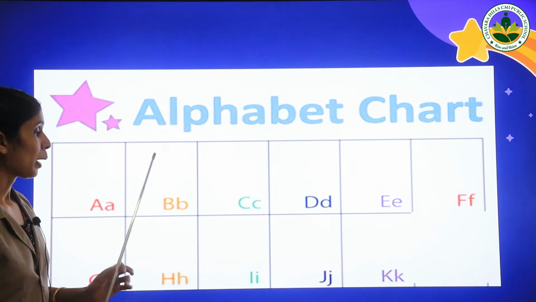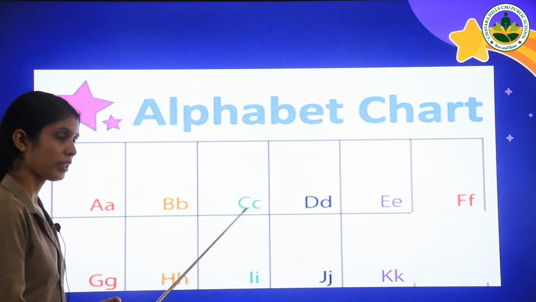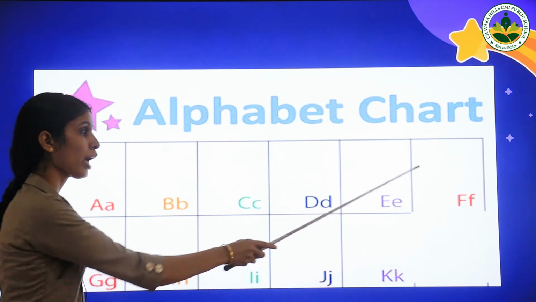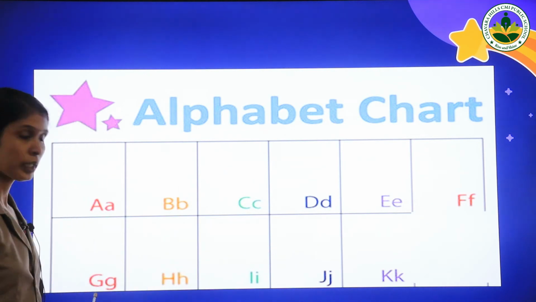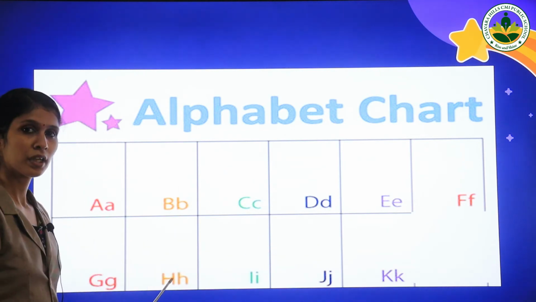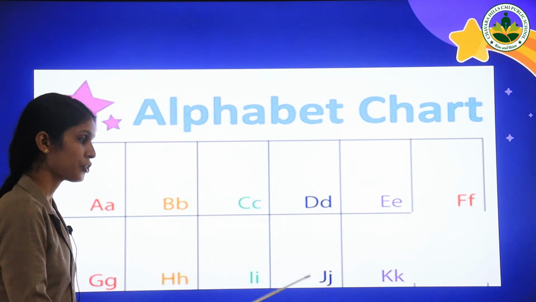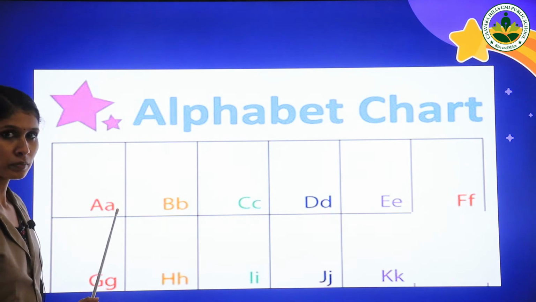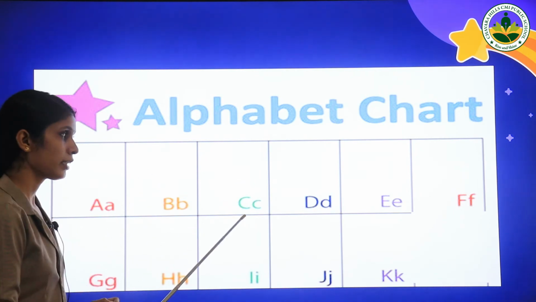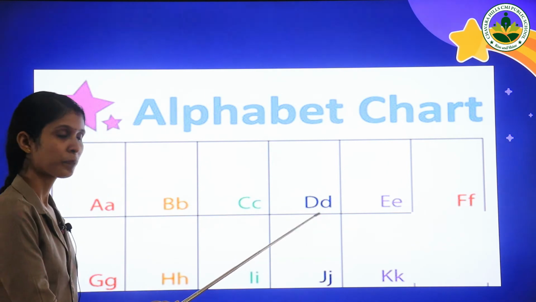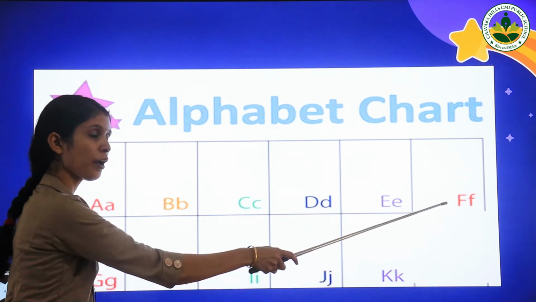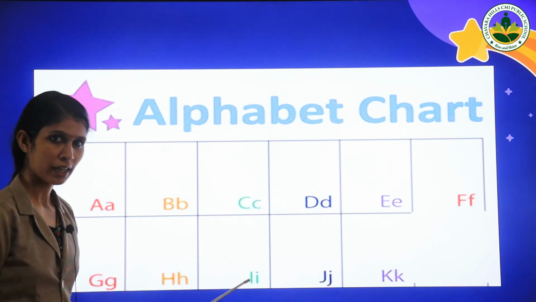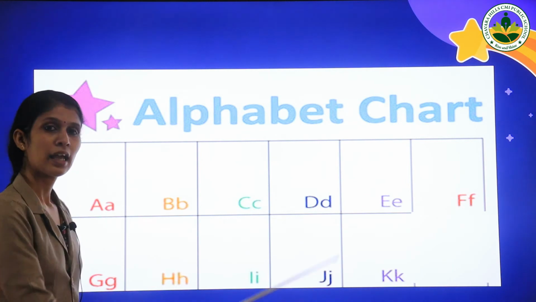A, B, C, D, E, F, G, H, I, J, K. Once more. A, B, C, D, E, F, G, H, I, J, K.